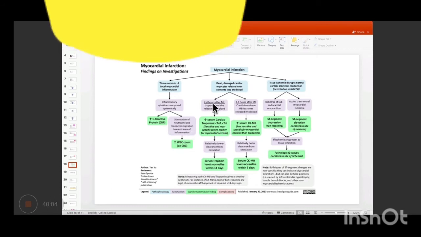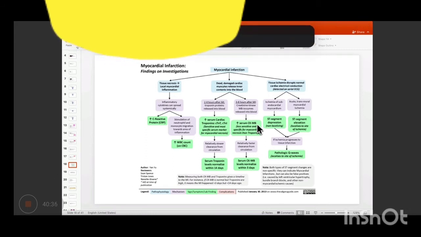So after that, 2 to 4 hours after MI, troponin is the first to appear, right? It is sensitive and most specific for myocardial necrosis. In that we have Trop-T and Trop-I, both are cardiac-specific. So the most sensitive and most specific is troponin, and it starts getting elevated at 2 hours, and CK-MB starts getting elevated at 3 to 8 hours.